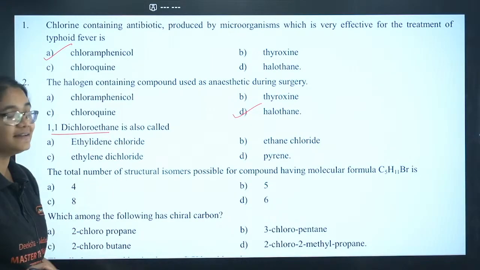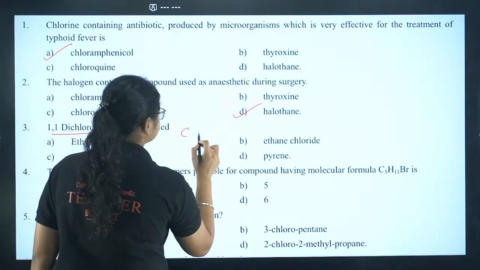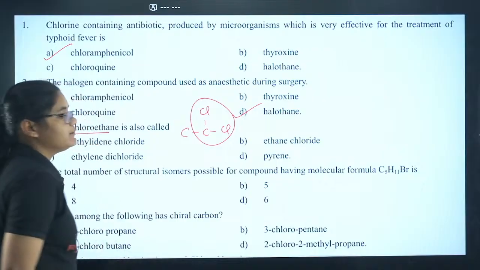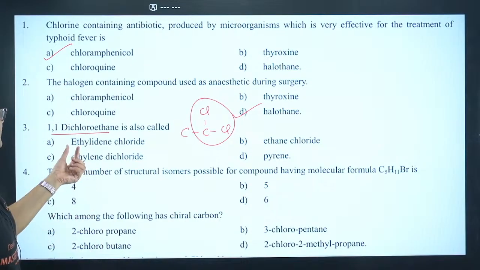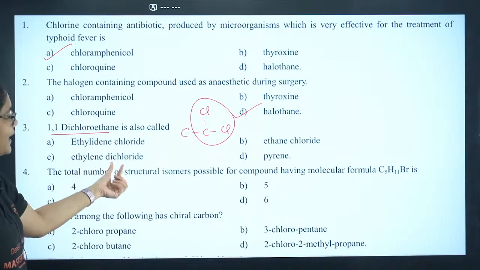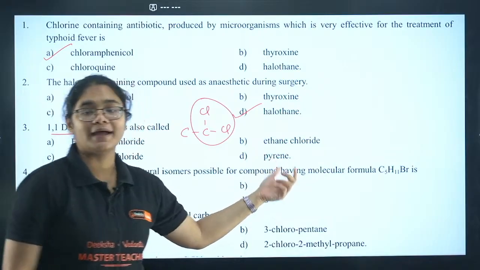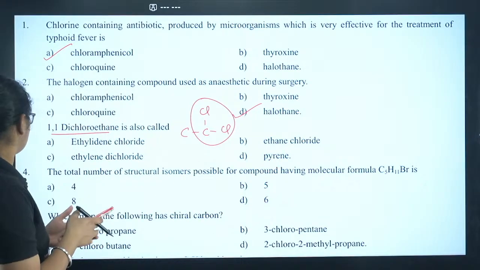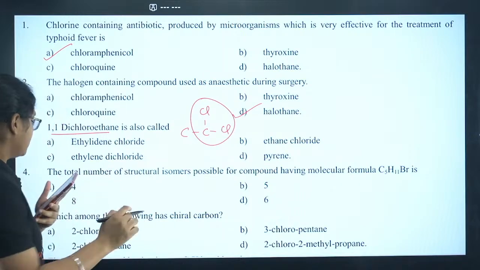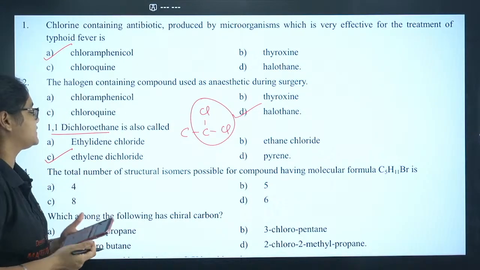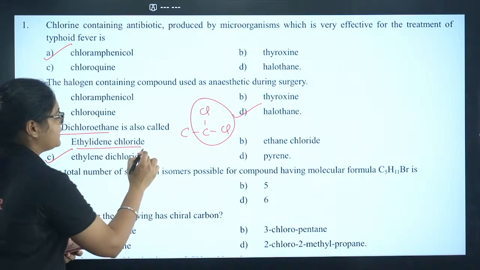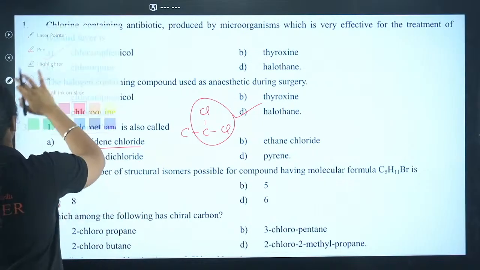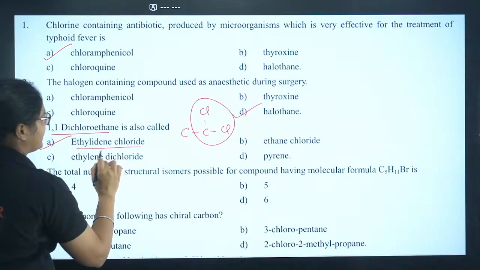1,1-dichloroethane is called as, you have dichloroethane. What will be the common name for this one? Ethylidene chloride, ethylene dichloride, ethane chloride, or propylene. What is the correct answer here? 3A. No dear, 3A is wrong. 3C is correct. Sorry, my bad. Yes, A is the correct answer here.